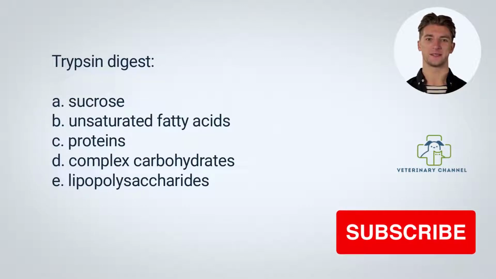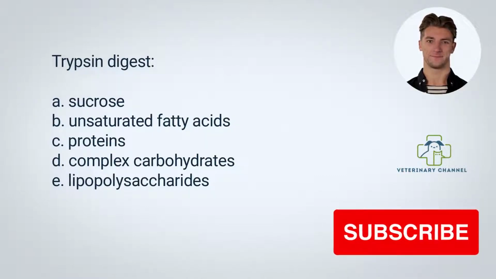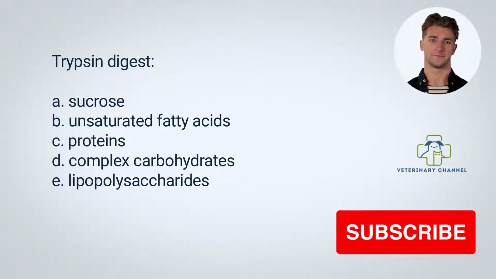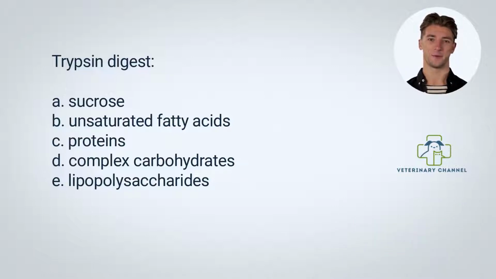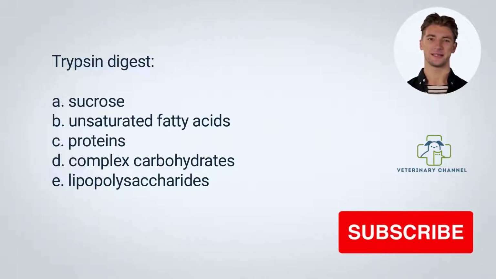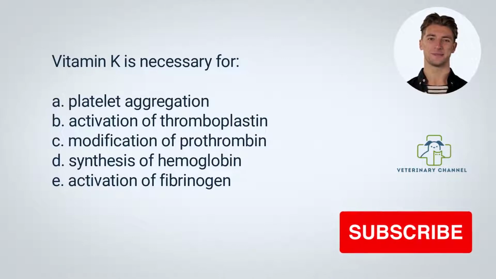Now to our next question. Trypsin digests A. Sucrose. B. Unsaturated fatty acids. C. Proteins. D. Complex carbohydrates. E. Lipopolysaccharides. The answer is D. Trypsin digests complex carbohydrates.